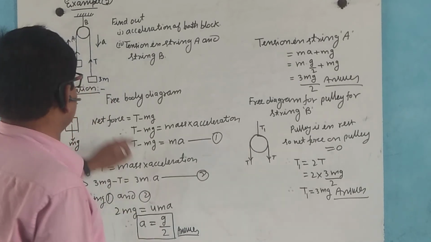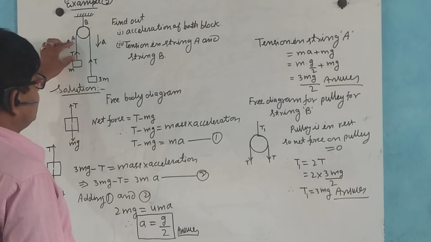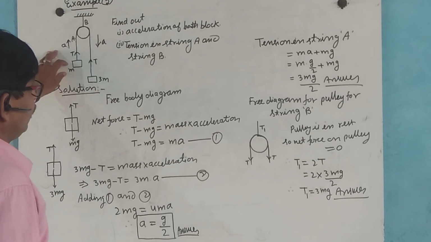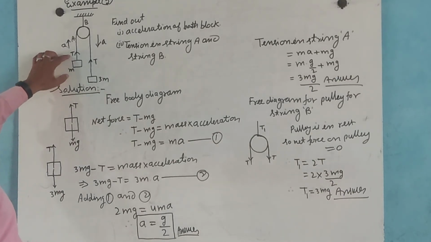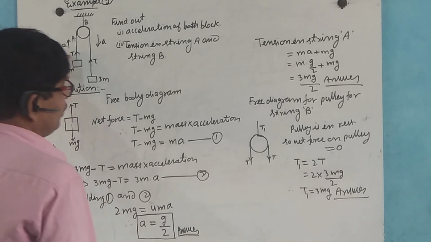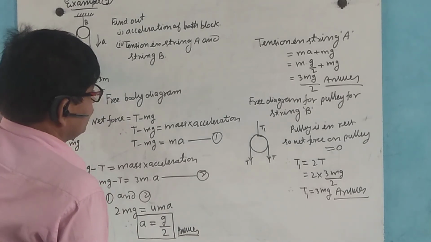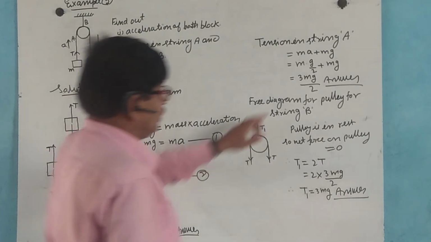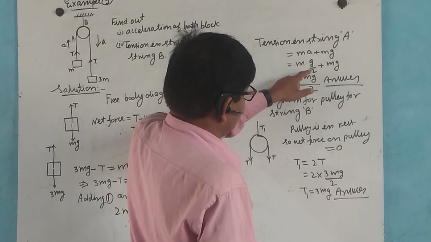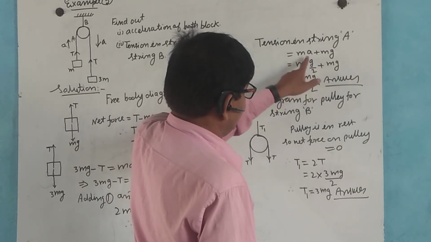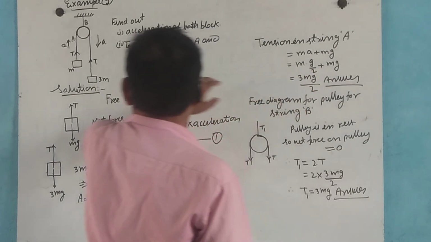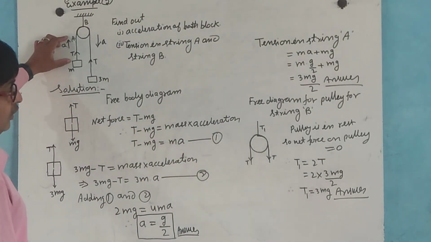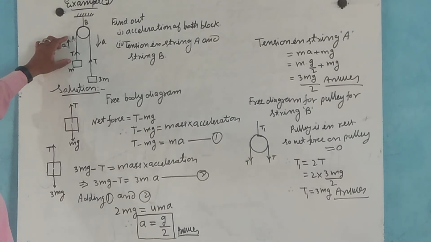Now tension in string A: in this string, one term is mg, another is ma, so T equals ma plus mg. Putting the value of a as g by 2, we get 3mg by 2. So the tension in this string is 3mg by 2.